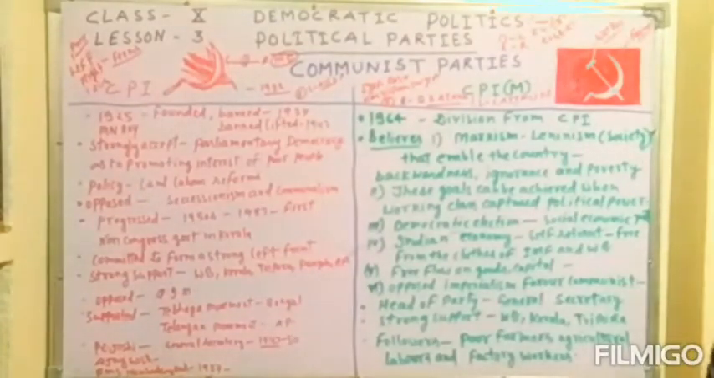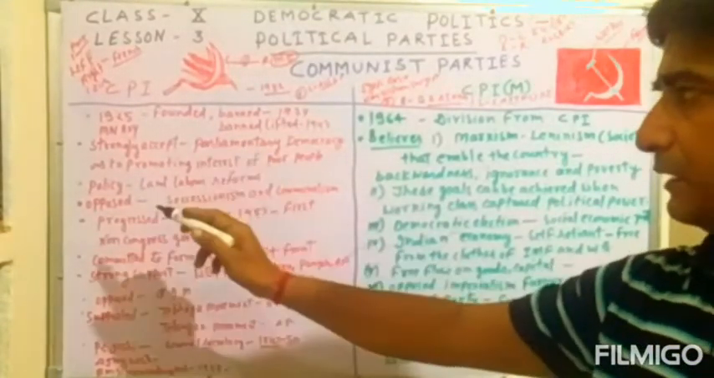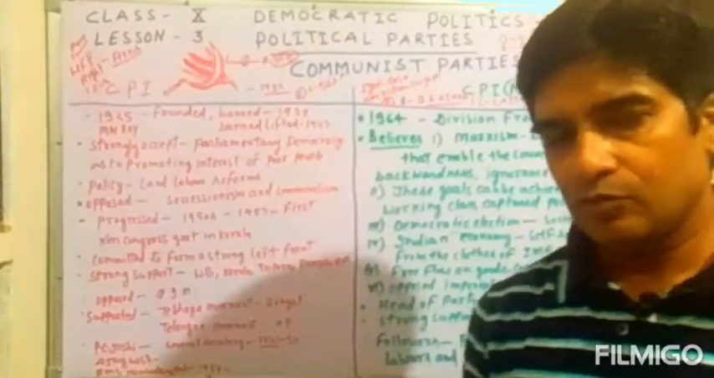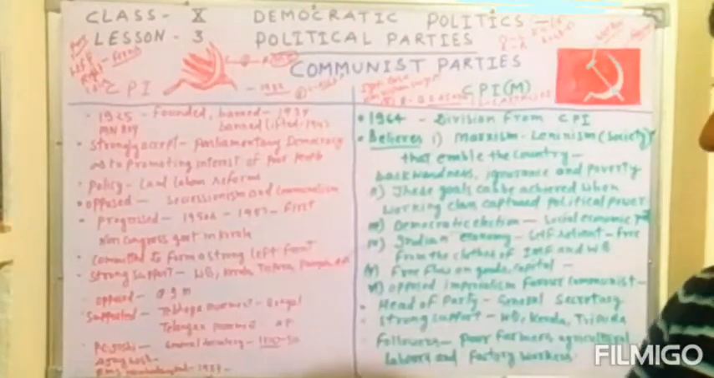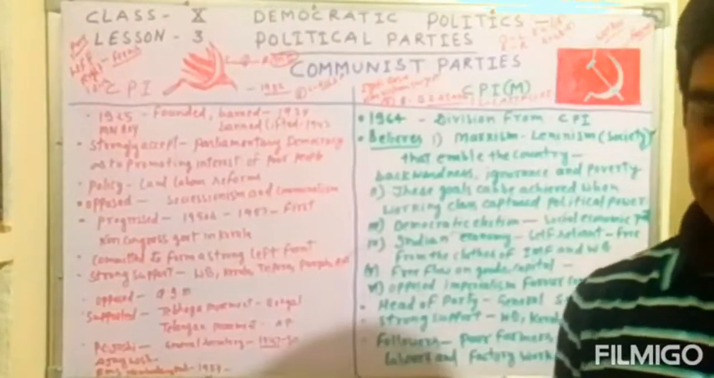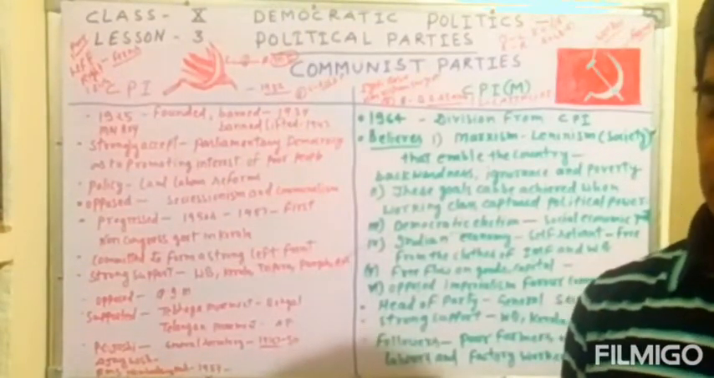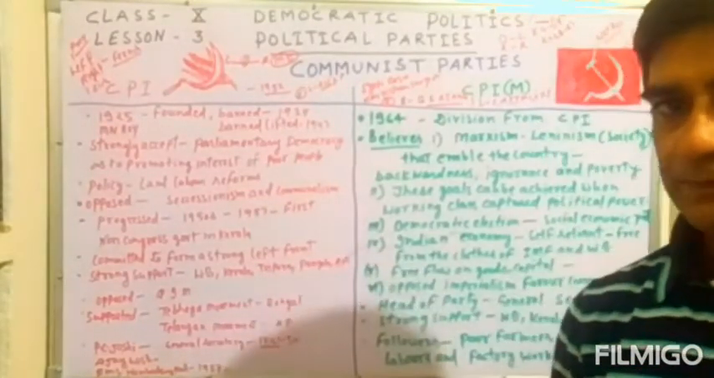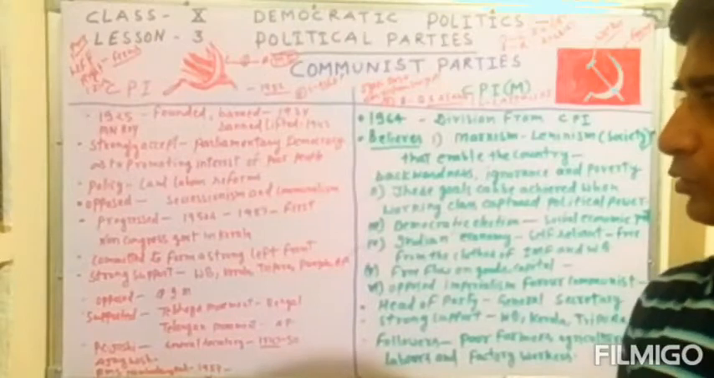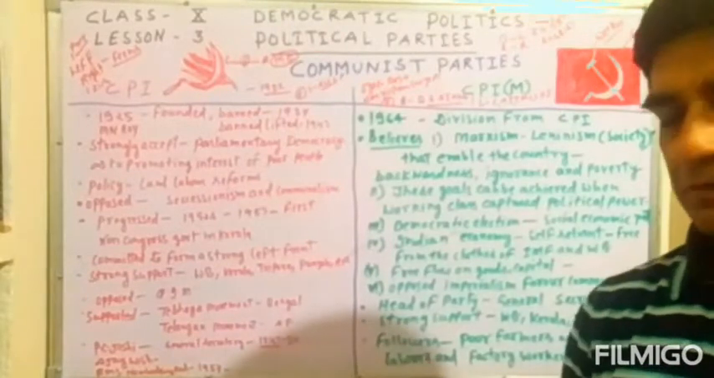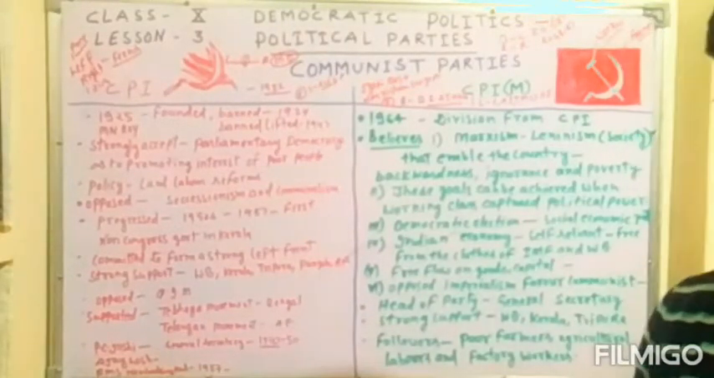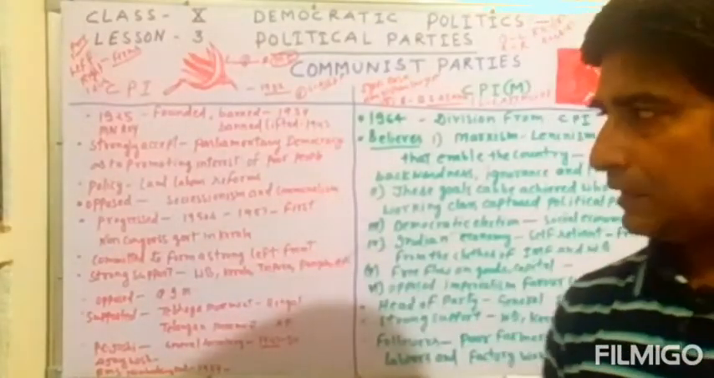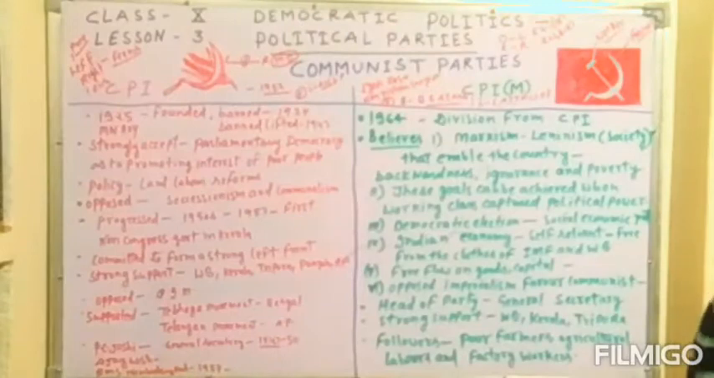The policies of the CPI were land and labor reforms, which means they focused only on land and labor reform, because at that time there were different types of land settlement systems, such as Raiyatwari, Mahalwari and Ijaradari. These systems were made by the British government, and they were depriving farmers and laborers of their rights.